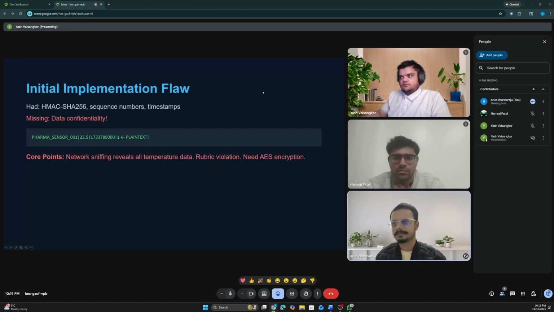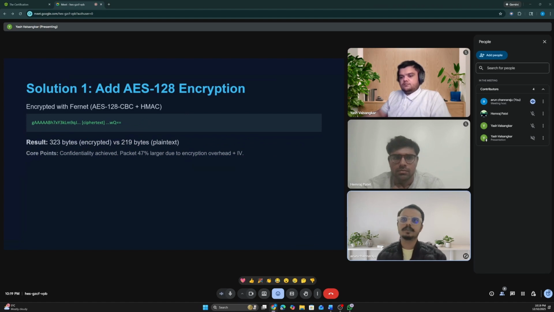So we can go to the next slide. Here we will do AES 128 encryption, so data will never go in plain text. Okay, this is the solution for this. And next we are going to the second problem.